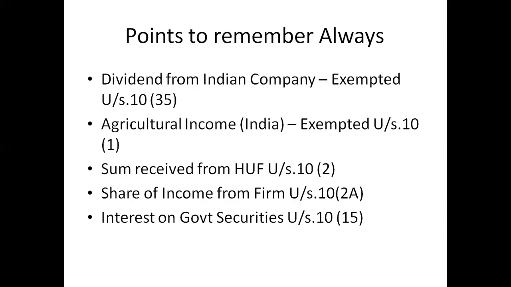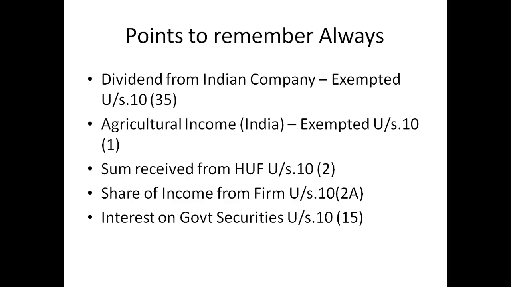The shareholder receives that profit in the form of dividend. For that dividend, the shareholders need not pay any tax. So what it means is that the company has already paid the tax. That's why the shareholders need not pay tax for the dividend received from the company. That is called Indian company dividend. It is exempted under section 10 subsection 35.